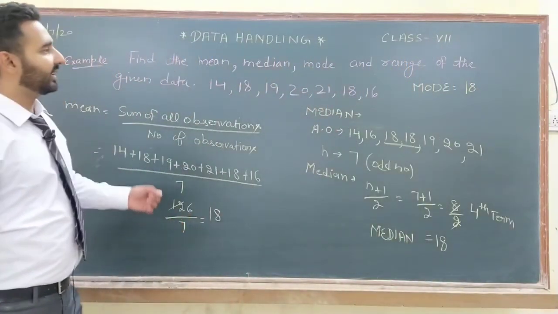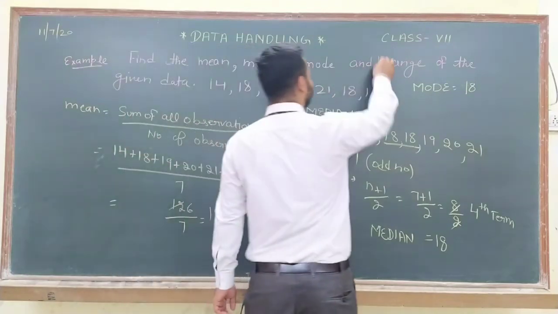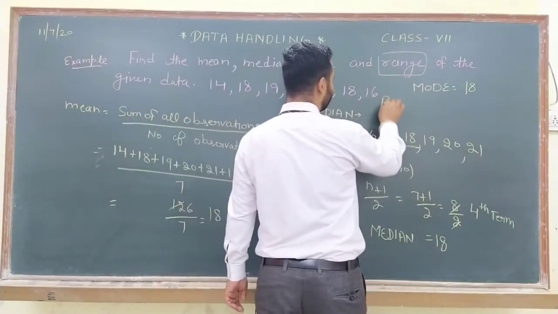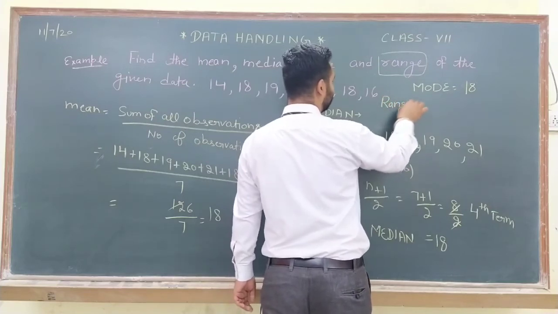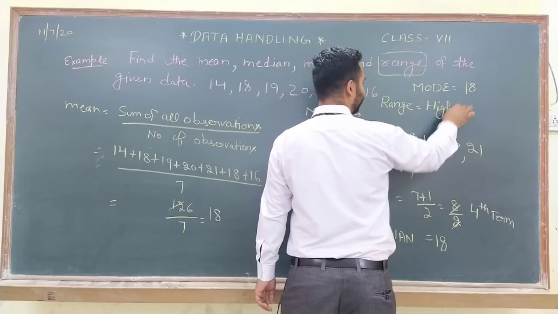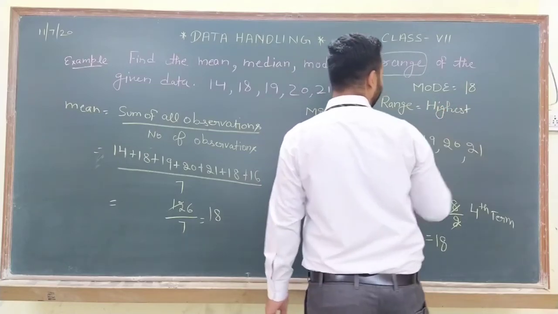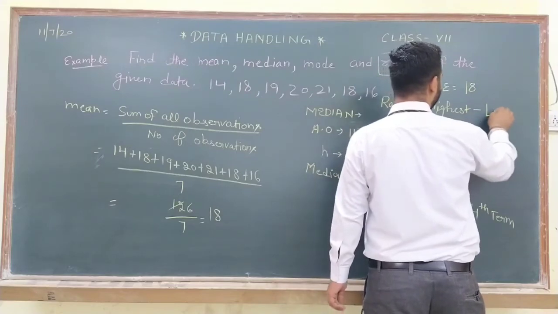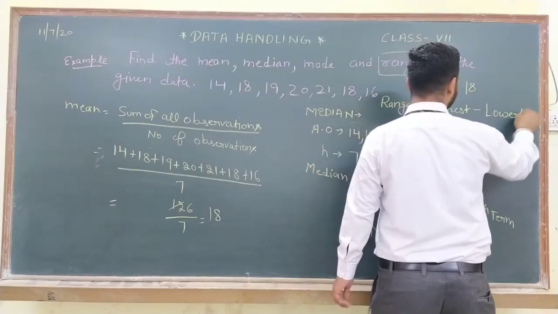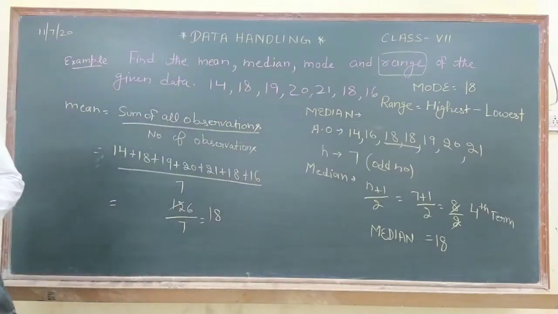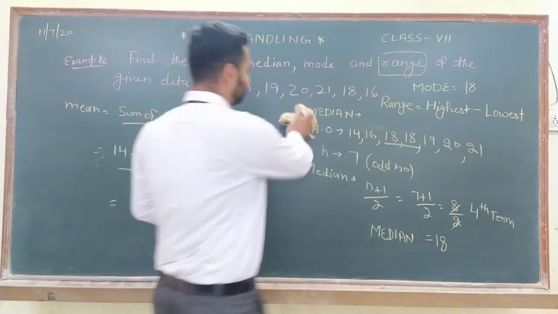The last thing which is left is the range. So note down the formula for range. Range is highest observation minus lowest observation.